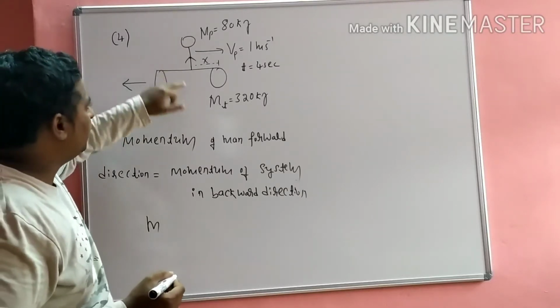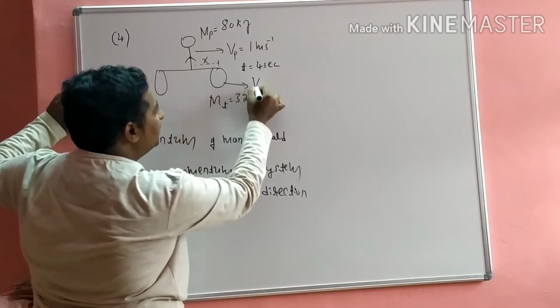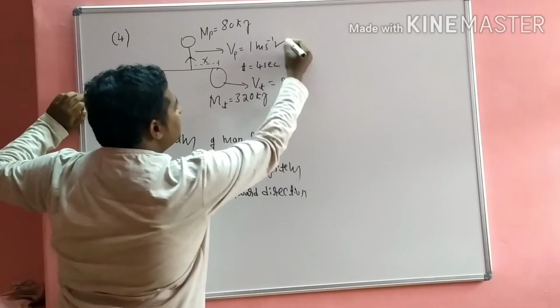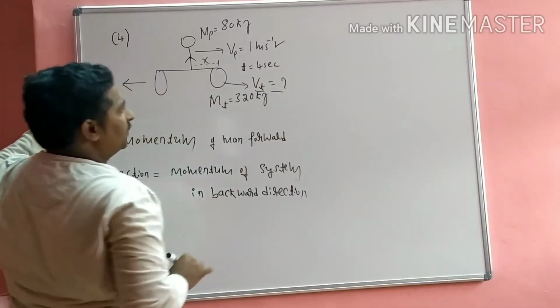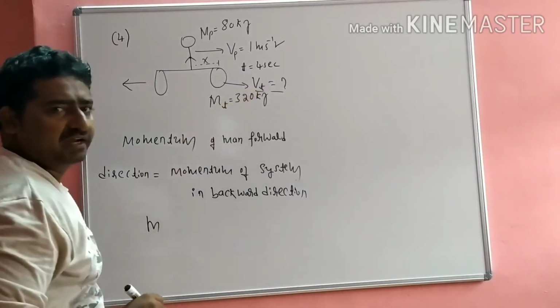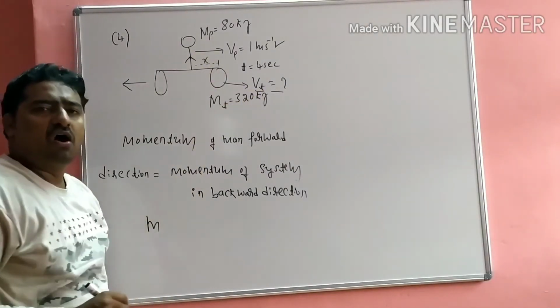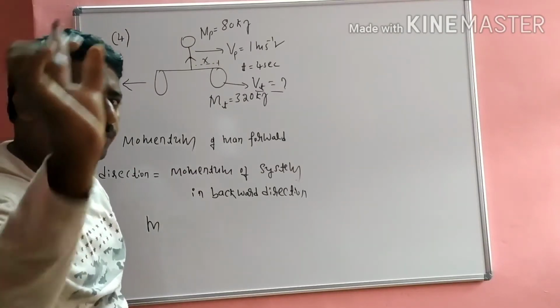Before that, first we have to calculate the velocity or speed of the trolley. Only the speed of the person is given, but the speed of the trolley is not given. So first, calculate the speed of the trolley by using the law of conservation of linear momentum.